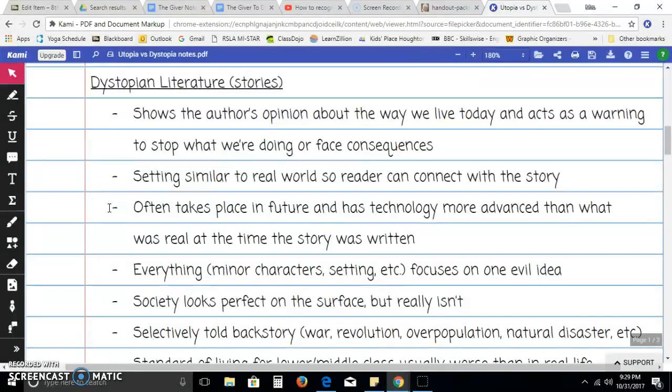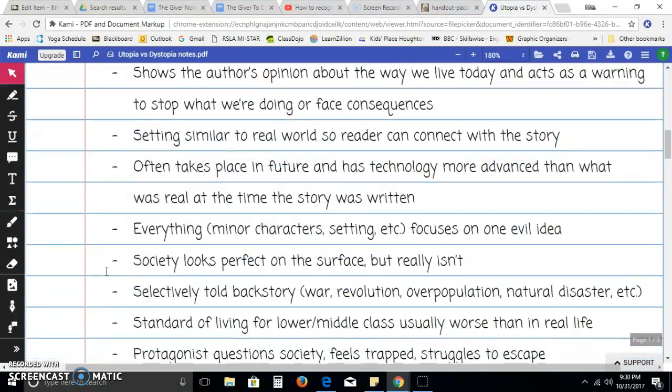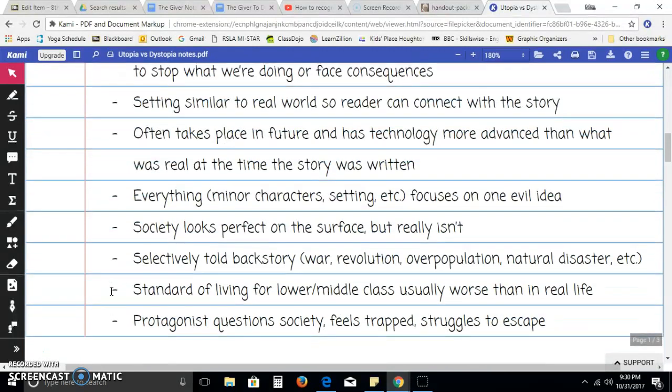Dystopian literature often takes place in the future and has technology more advanced than what was real at the time the story was written. Everything in the story, including minor characters, setting, and all the small details, focus on one evil idea. Society looks perfect on the surface, but it really isn't. In dystopian stories, there's a selectively told backstory, usually war, revolution, overpopulation, natural disaster, or some other reason that the world of the story is the way it is.